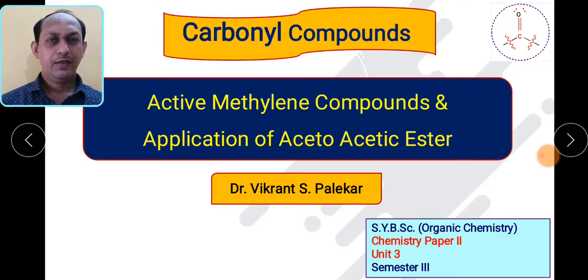So if we see the keto and enol compounds, they differ only in the position of the hydrogen atom, that is the proton, in their structure. In the keto structure it is present on the carbon, and in the enol structure it is present on the oxygen. So basically these two structures are interconvertible, and they can be in equilibrium also.